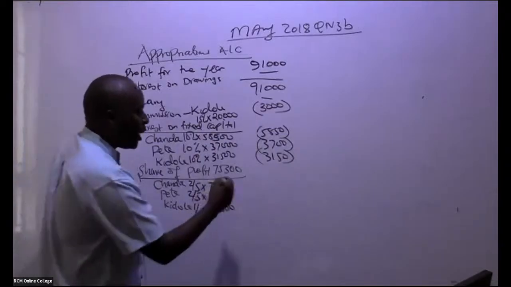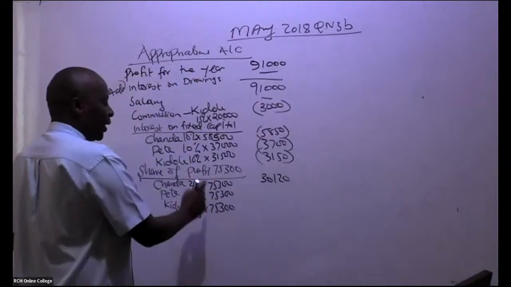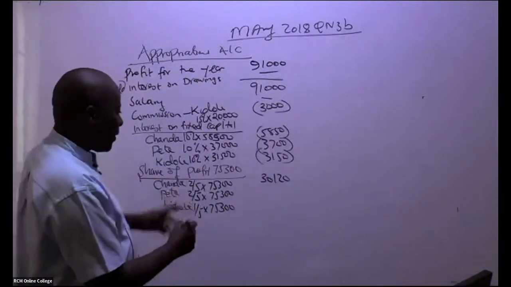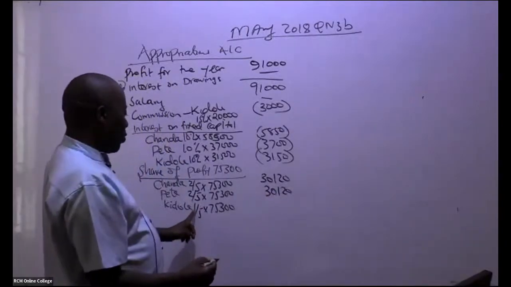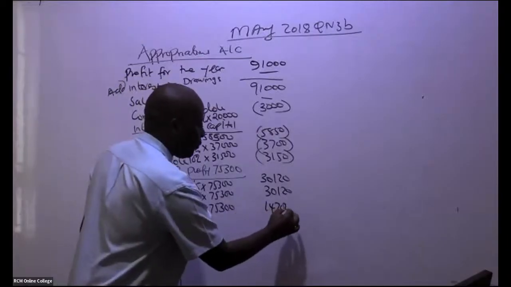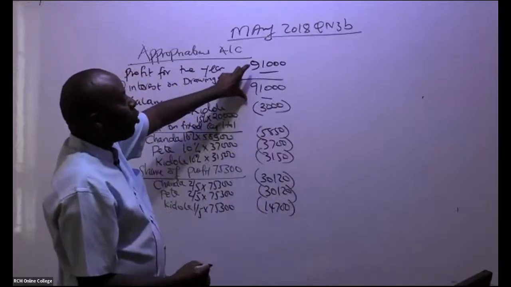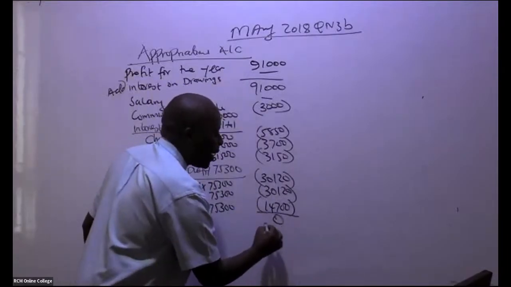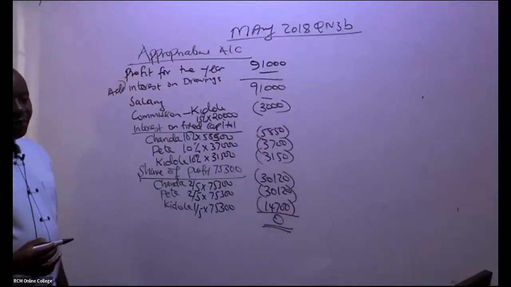So I'm being told here we have 3120. This and this will end up giving me the same, 3120. 3120, and then now this is 1 over 5. The last one is 14,700. So if you deduct this, you should be able to distribute the whole amount such that you have a 0.